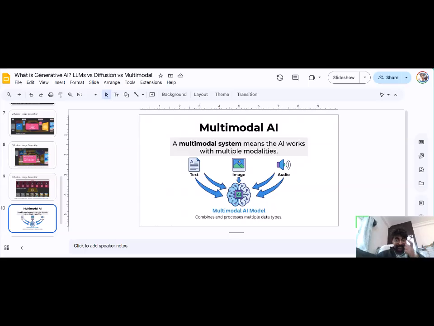The text model will understand the text and take your context, what you're asking. Same thing you ask about the image: okay, what is happening in this image? That is handled by the image model. And then there is an audio model that will do speech to text, and the text goes to the LLM again. It understands the text, takes the context of whatever you ask, generates your answer, and gives you the answer. That is called multimodality and a multimodal system.